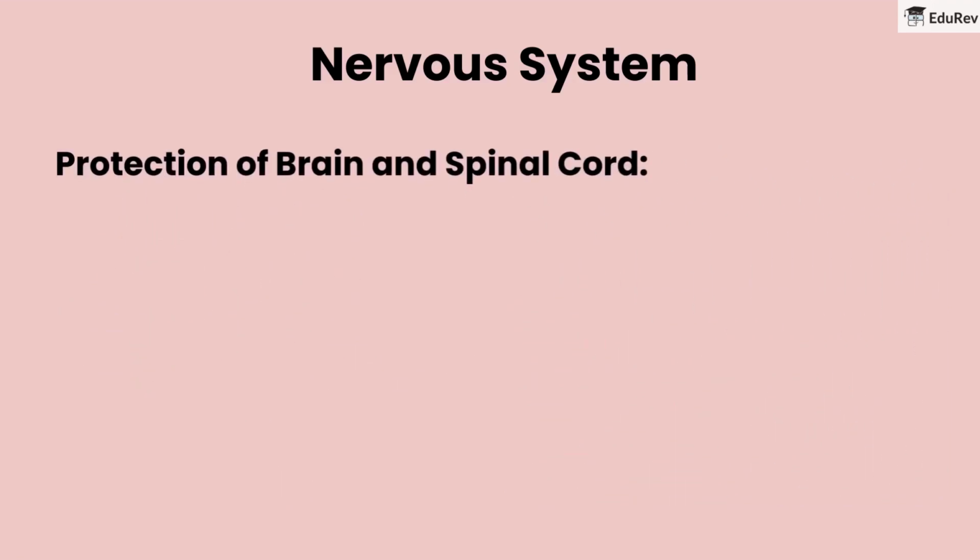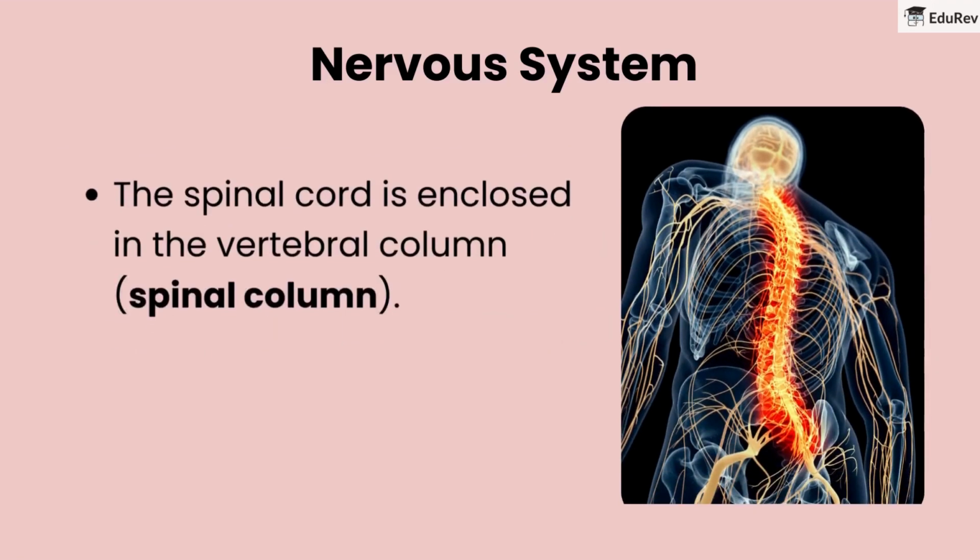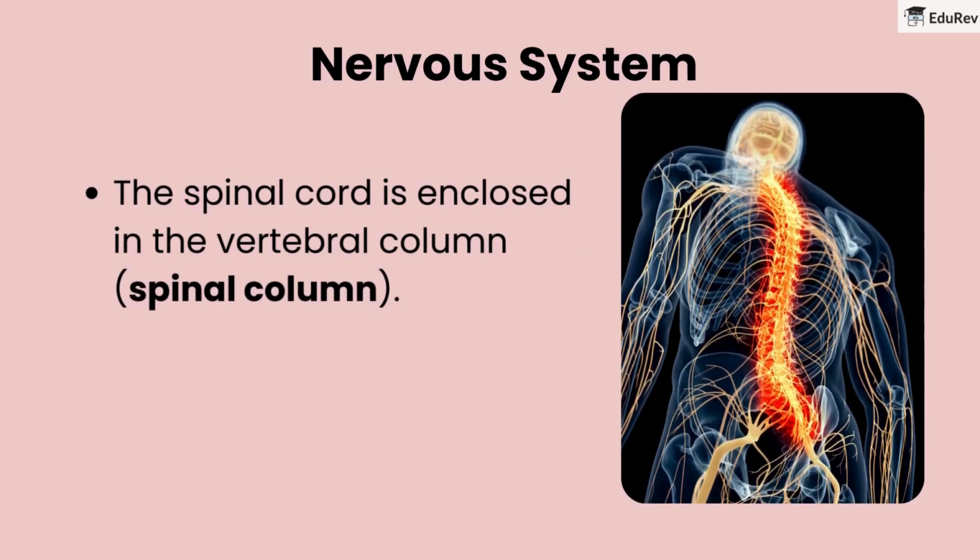Protection of brain and spinal cord. The brain is protected by a fluid-filled balloon that acts as a shock absorber and is enclosed in the cranium, skull. The spinal cord is enclosed in the vertebral column, spinal column.